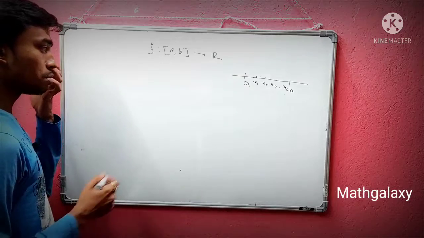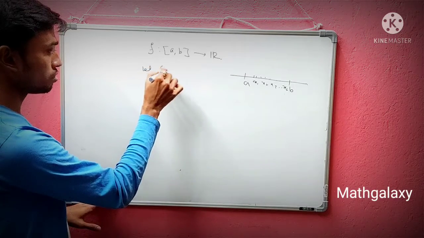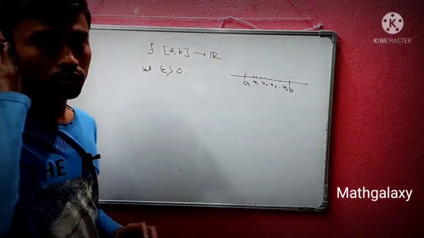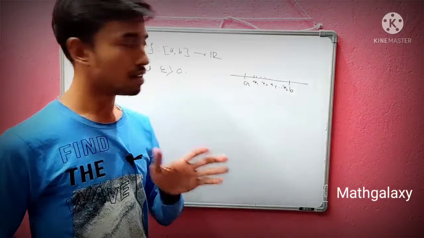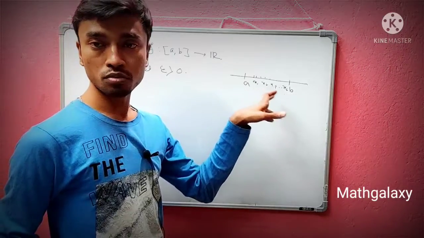For absolute continuity, let epsilon greater than 0 be chosen arbitrarily. Then for this epsilon we're going to get a delta, and of course we have to choose this pair of points.